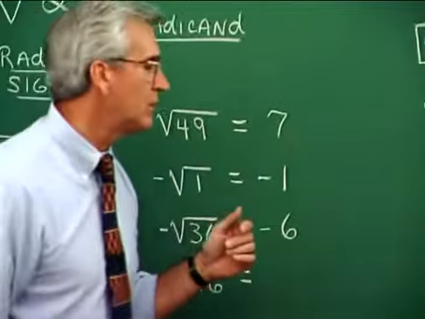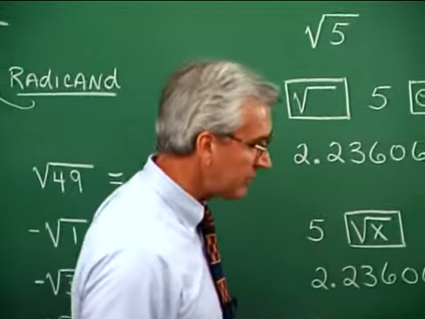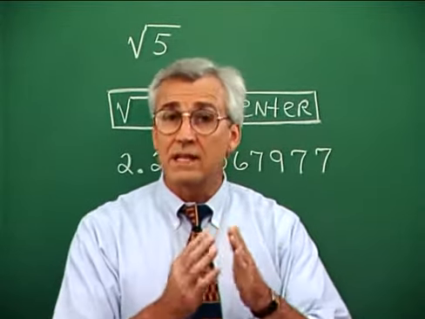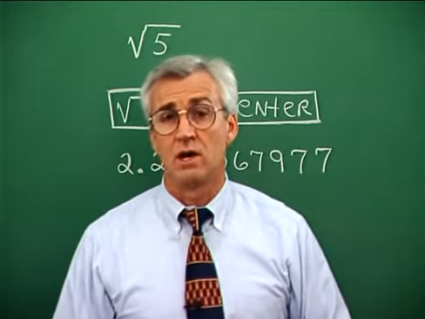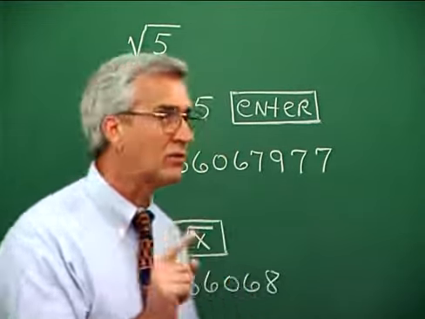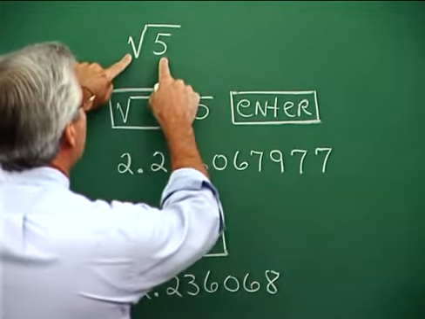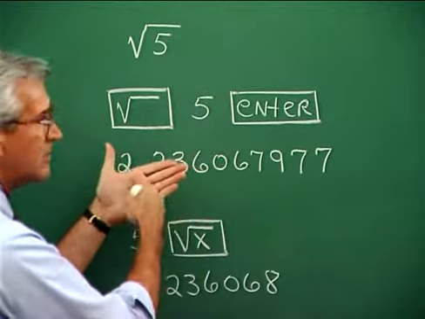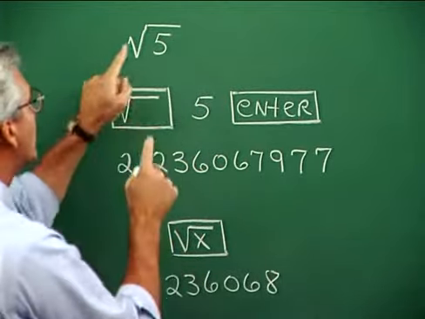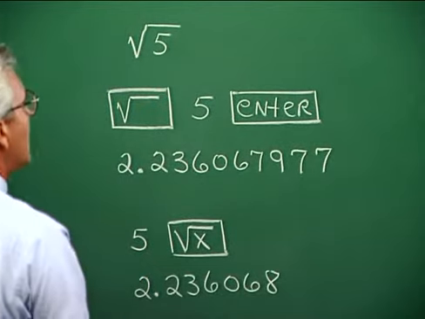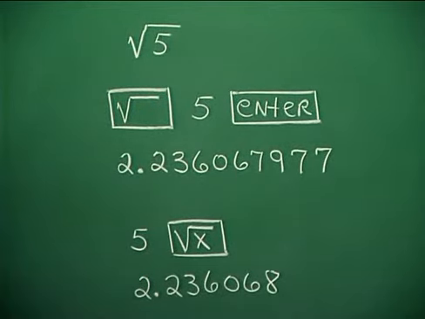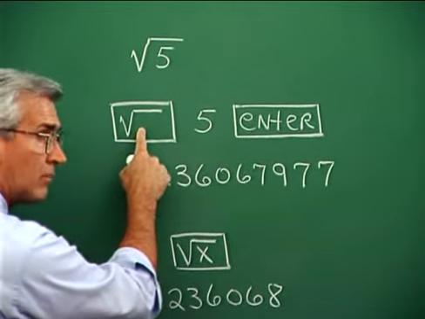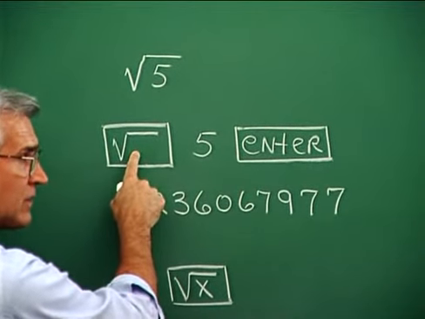Now, the request for square root and the calculation of square root can be made on calculators. And certainly, we can estimate the square roots of numbers that are not squares. That is, we can estimate the square root of a number like 5. It is a request for a value which, when squared or multiplied times itself, gives 5. That is, what number times itself is 5? You see, that's what this is saying. And we make the request on the calculator like this. Now, with graphing calculators, it's done by accessing the square root symbol. And on the TI-83, it's a second function.